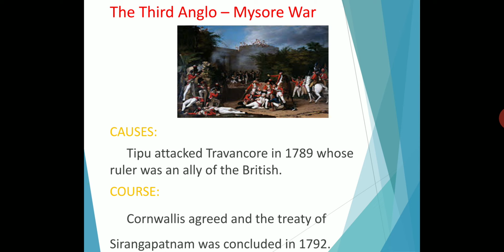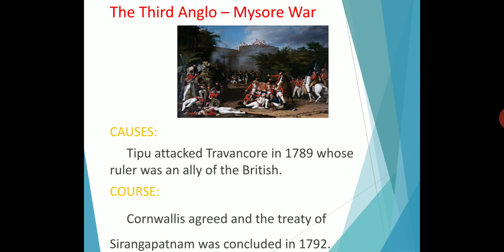So Tipu attacked Travancore in 1789, whose ruler was an ally of the British. Who was the ruler of Travancore in that period? He was maintaining a friendly relationship with the British. Okay, you understand? So Tipu attacked Travancore in 1789.